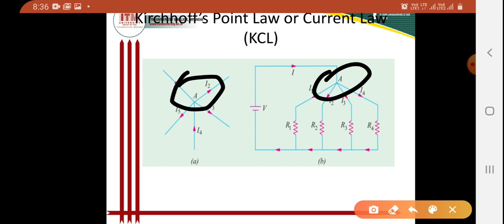The algebraic sum of the currents meeting at a point is zero according to Kirchhoff's current law. We verified this statement in our last class.